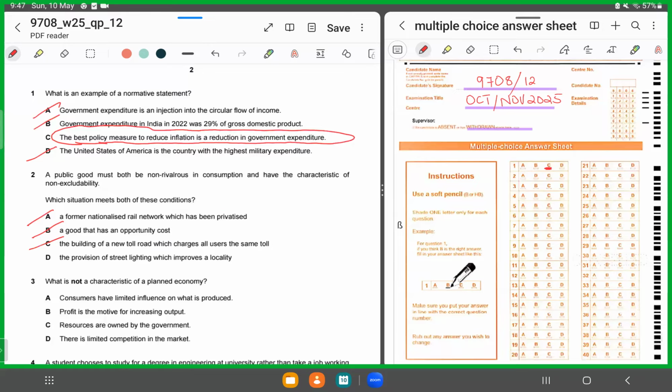So you can't exclude people. And again, the consumption or the use of one does not reduce it for another. So if somebody is utilizing the light of, let's say, the street lamp, it does not reduce the consumption for another. So both of the conditions are satisfied. So option D is the correct answer. We'll shade in D for MCQ 2 as the correct response.